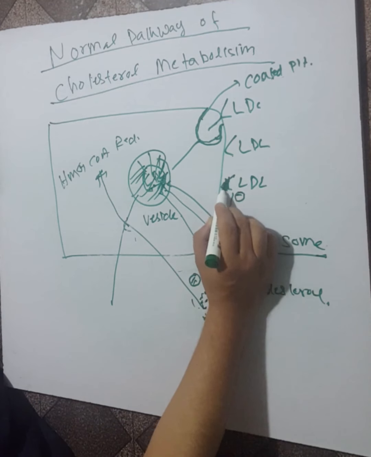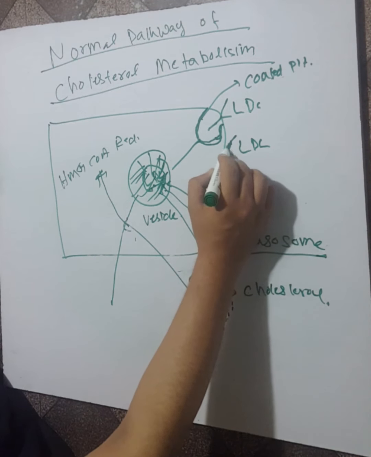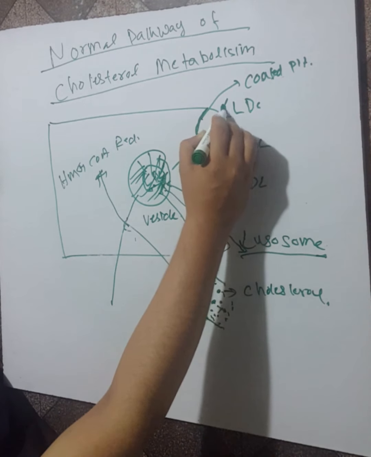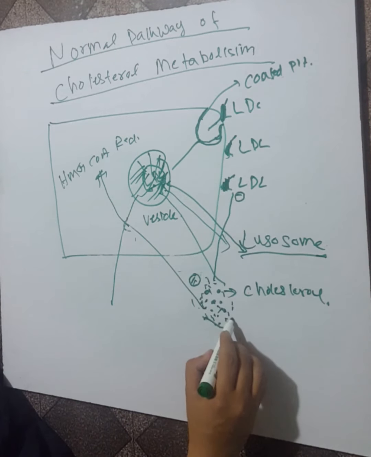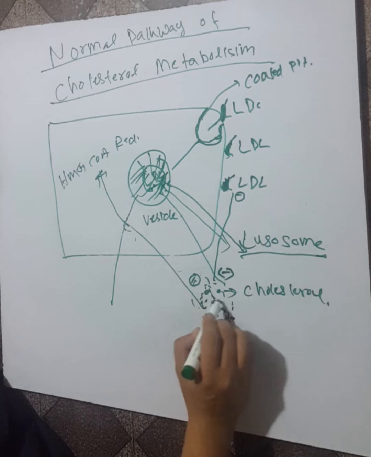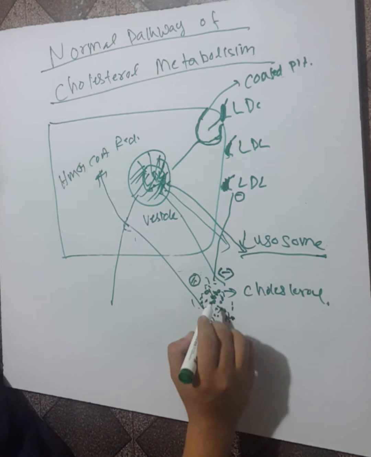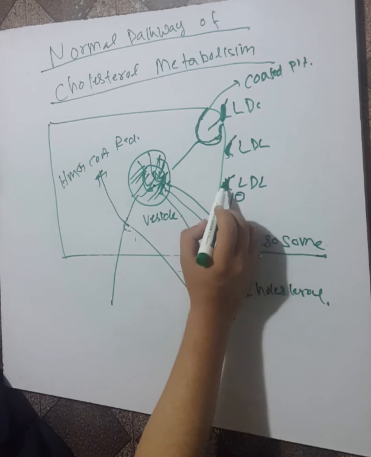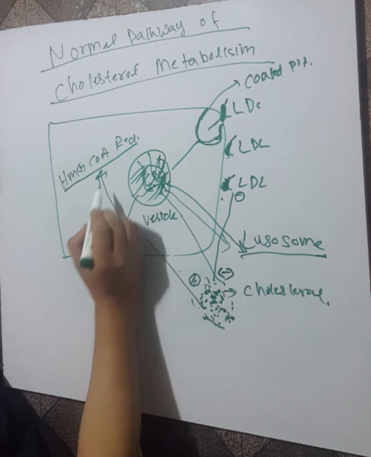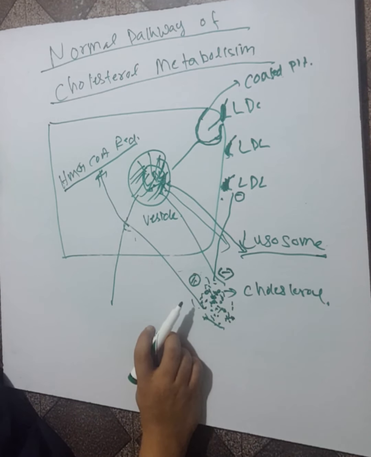When the LDL receptors are blocked, the LDL cannot enter into the liver hepatocytes and the cholesterol is maintained in the body. This is feedback inhibition. When there is a low level of cholesterol, the HMG coenzyme reductase activity cannot be blocked.